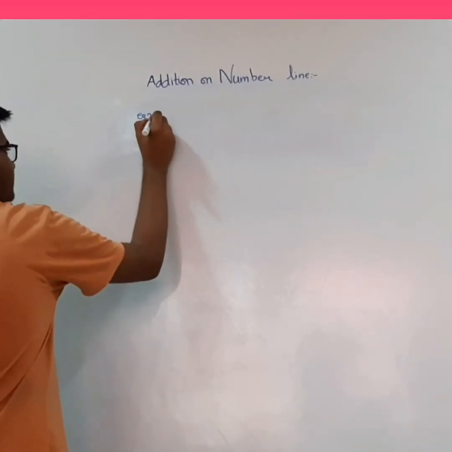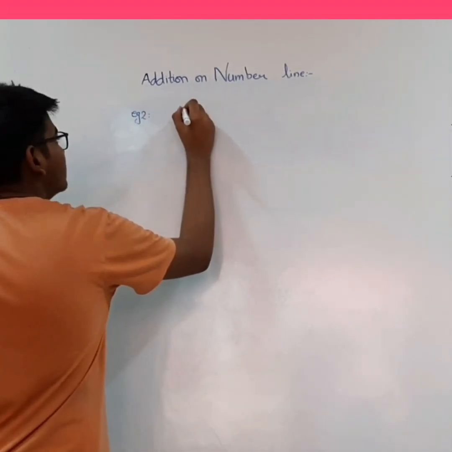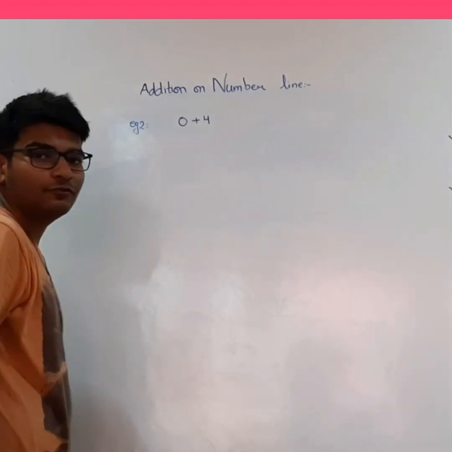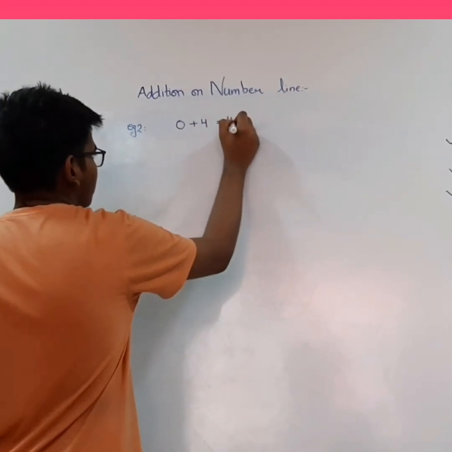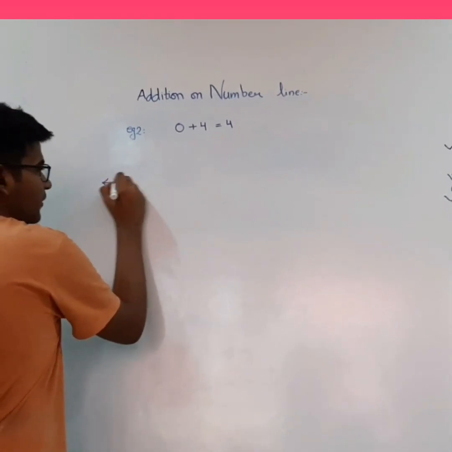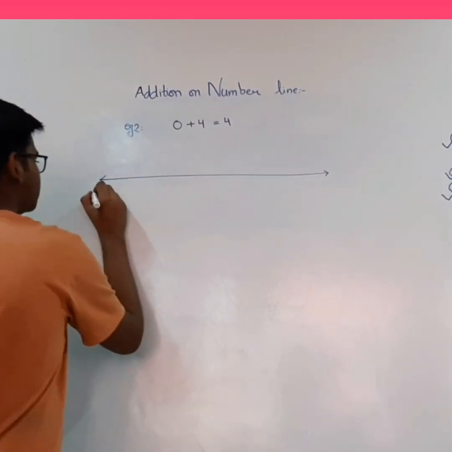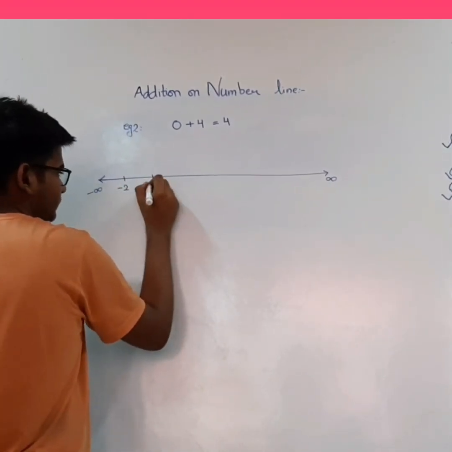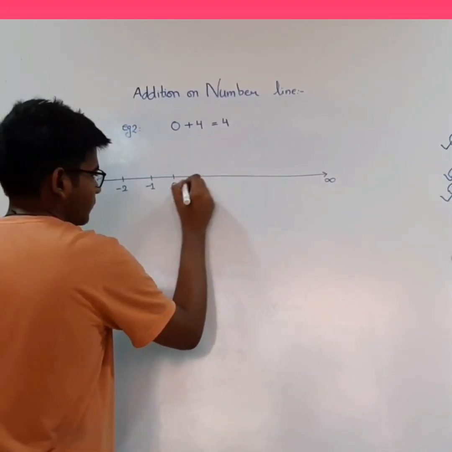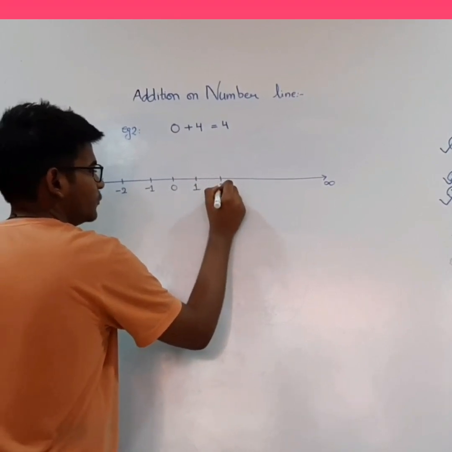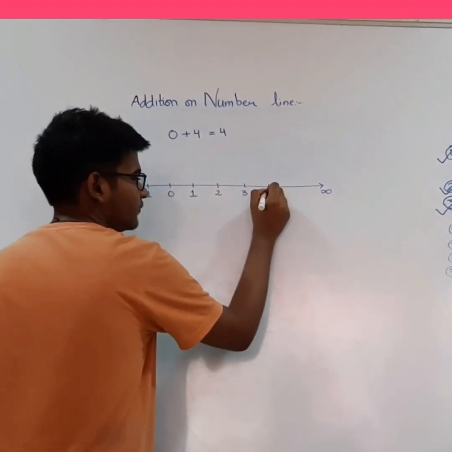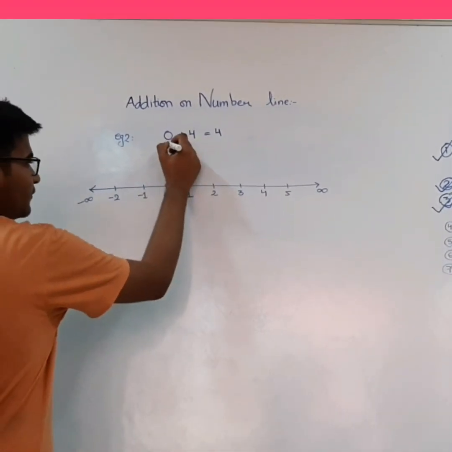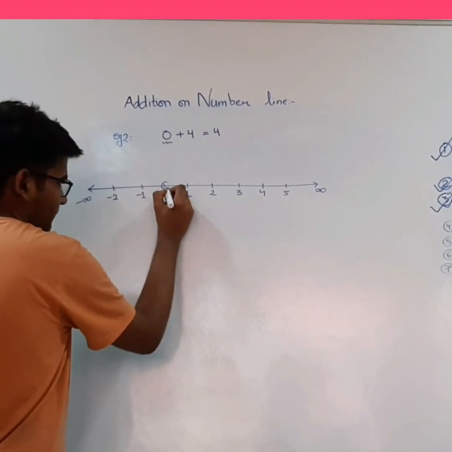Let us take another example. Example number 2. Let us add 0 plus 4. From our knowledge, we know that the answer will be 4. Now let us do it on number line. Let us draw a number line. 0, 1, 2, 3, 4, 5 and so on. Since the first number is 0, so we will mark it.